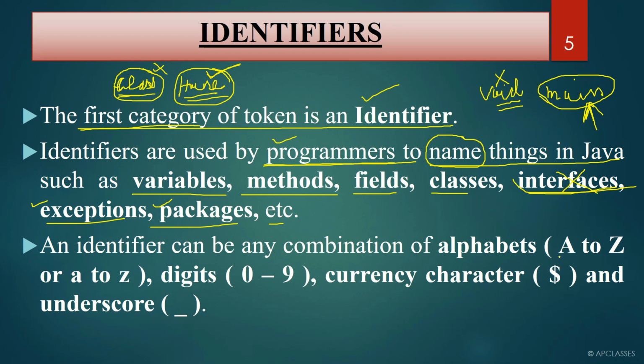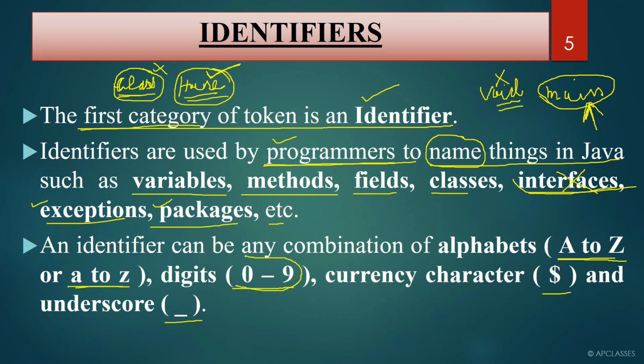When you write an identifier, when you name something, it must contain A to Z in capital letter or small letter. It can have digits 0 to 9. It can have currency characters, and it can have an underscore sign. So when you name something, it must be a combination of capital A to Z or small a to z. You can write it in all capital letters or all small letters.